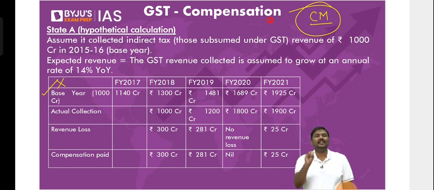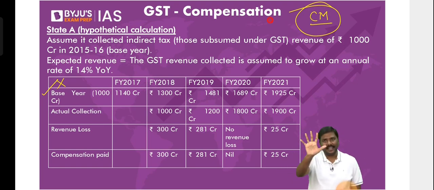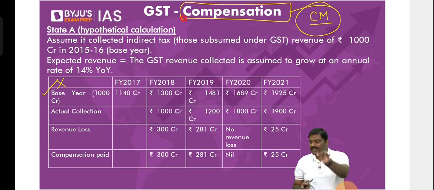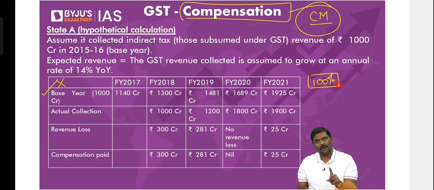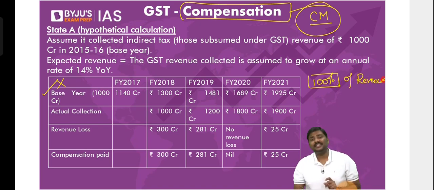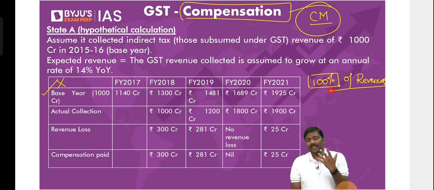That is the precise reason the central government said, once we implement the GST, for the next 5 years I will give you compensation. How it is calculated, don't worry, I will tell you that. How much compensation? 100% of the revenue loss. Please don't worry about the term revenue loss. I have not yet discussed it. I will tell it. 100% of revenue loss will be compensated. How? We'll explain that. But for how many years? For 5 years from the date of implementation of GST.